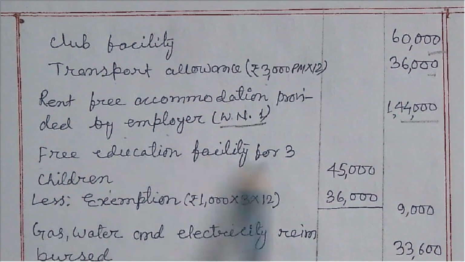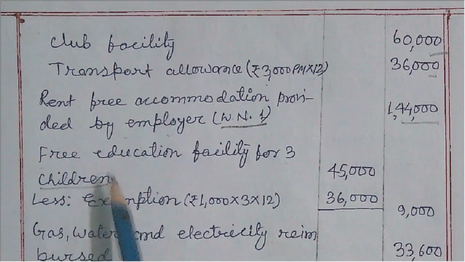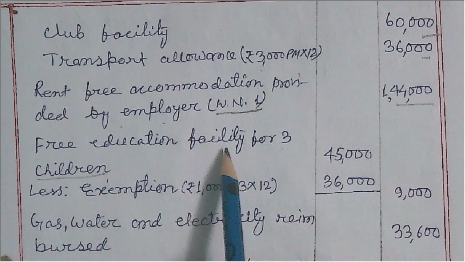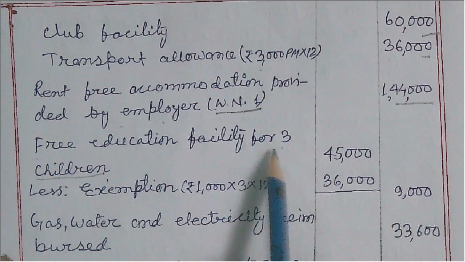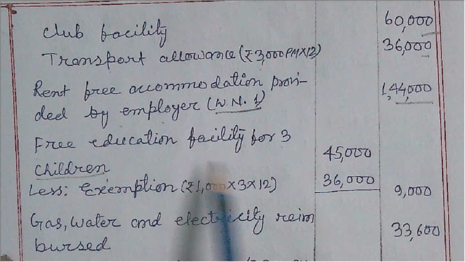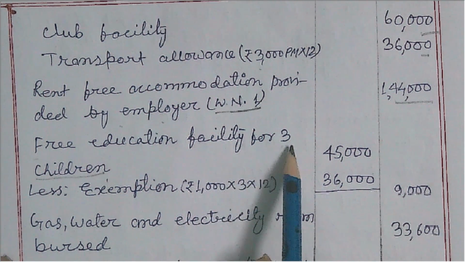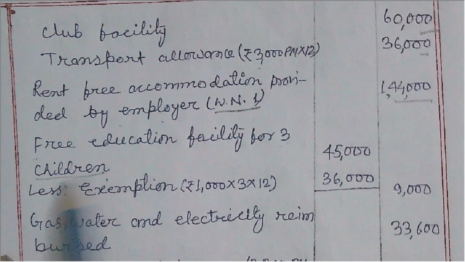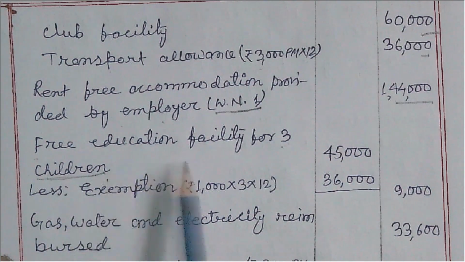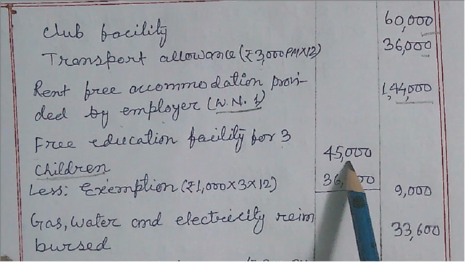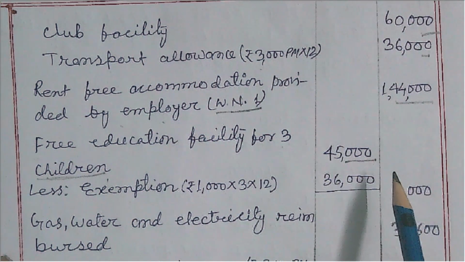Then free education facility for 3 children: it is assumed that the school is maintained by the employer, and in the same school the employee's children are getting education. In this case employer expenditure is 45,000.